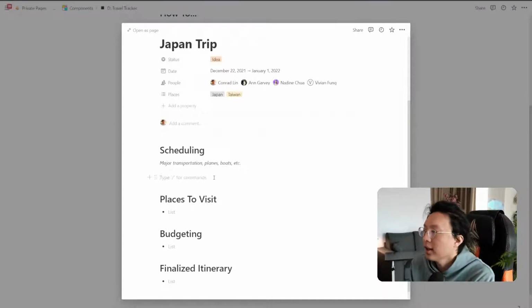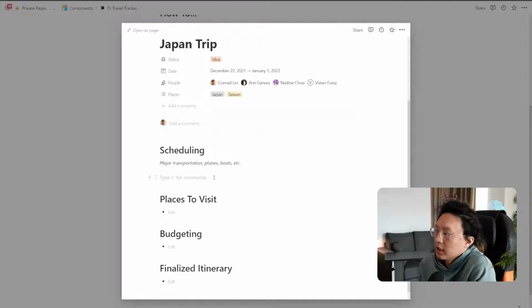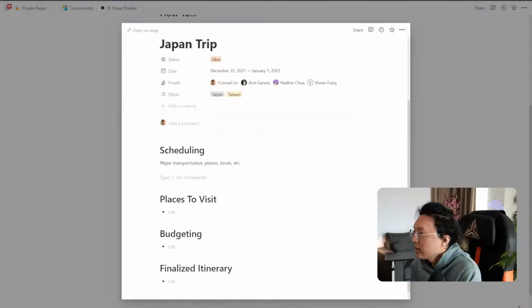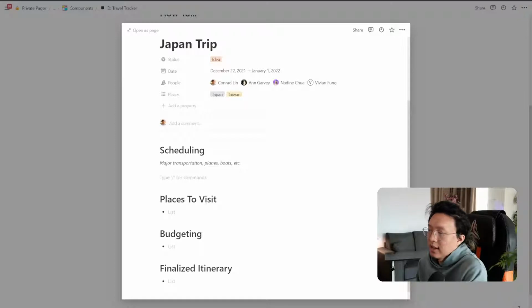Okay, so let's talk about why I'm going to use each different variant of, let's say, a database or plain text. So for scheduling, I like to use a database. The reason is very simple: I want to make sure that we are able to store this for future reference as well. For example, these are all the different flights I've been on, these are all the major transportations I've been on, and I can get that really easily on any page I want. So it's very important for me to have a database so I can refer to it.